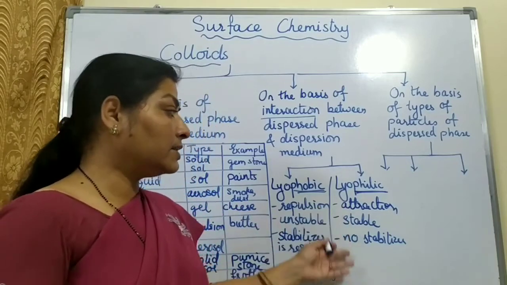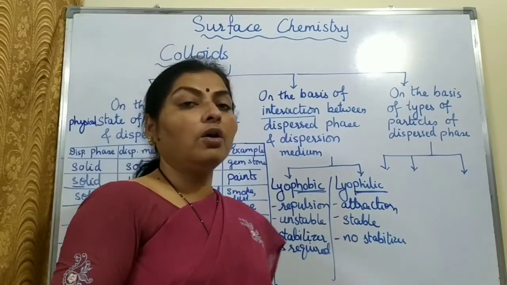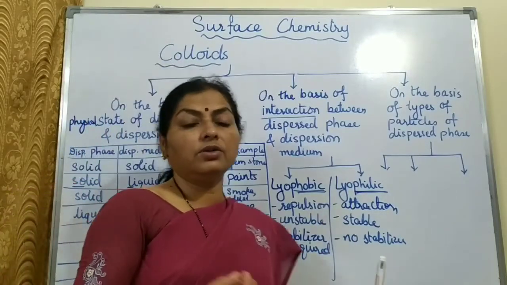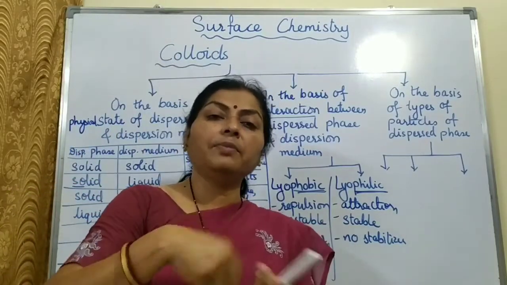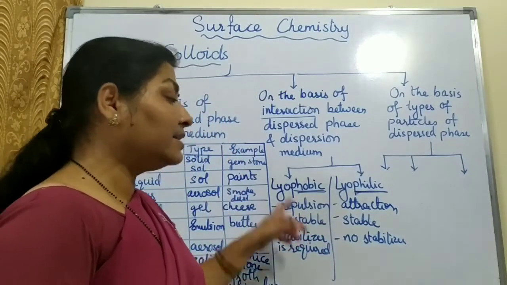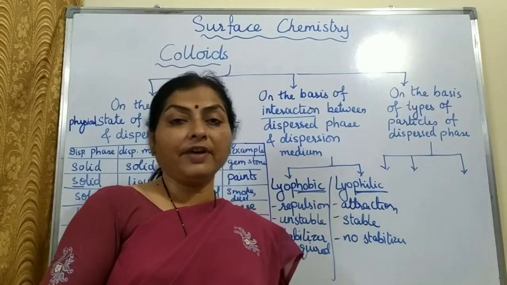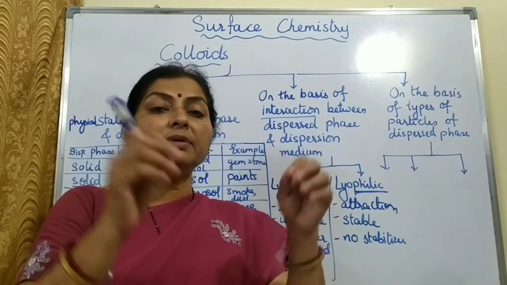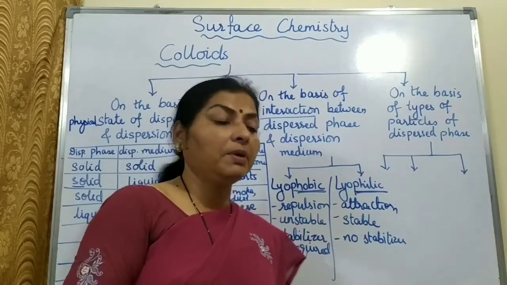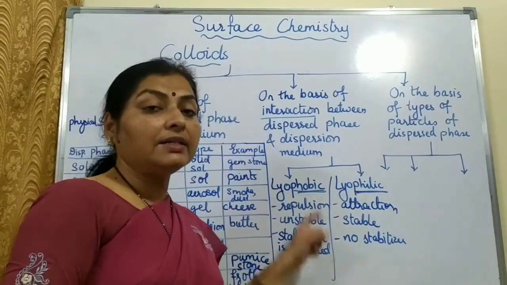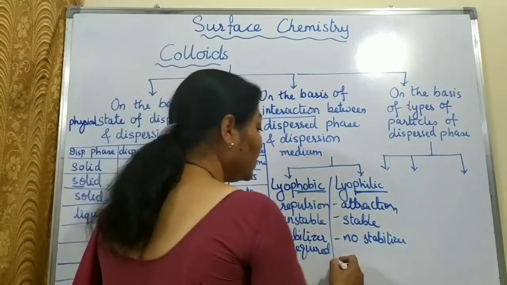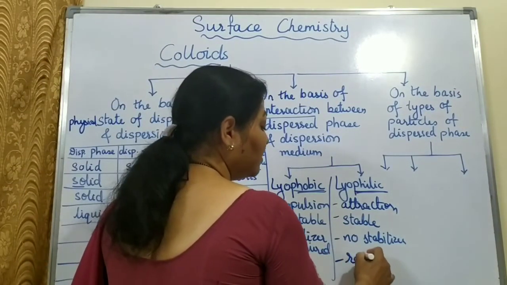An example is a starch solution or gum. Gum is an example of a lyophilic colloid. It can be prepared just by mixing gum with hot water, and you get the colloid ready. The example for lyophobic is metal and metal sulfide. Metal and metal sulfides can't just be added to water or any solvent to prepare the colloid. You need to add some stabilizer in order to prepare the lyophobic colloid. And then, lyophilic is a reversible sol.